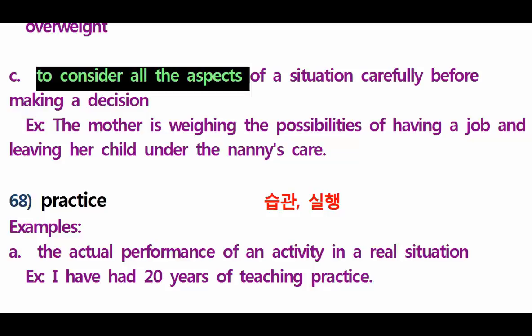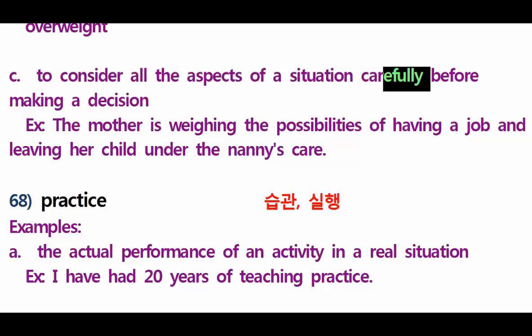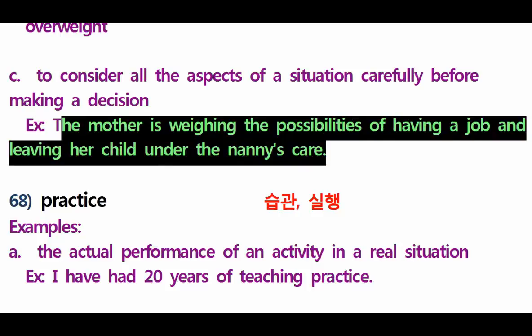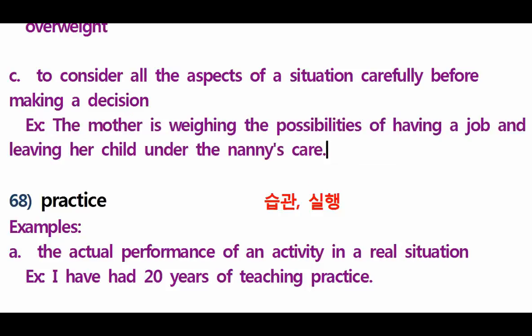To consider all the aspects of a situation carefully before making a decision. When you make a decision, what? It is weigh. For example, the mother is weighing the possibilities of having a job and leaving her child under the nanny's care. Got it?